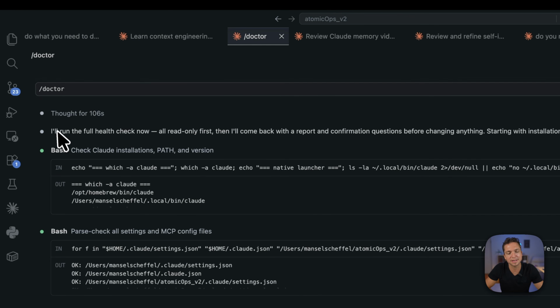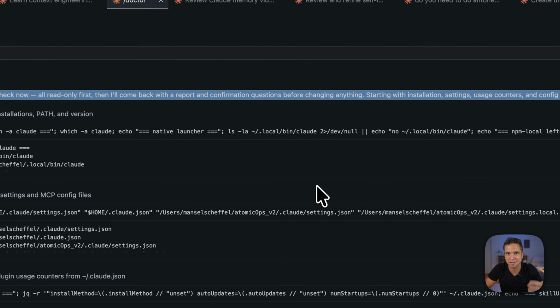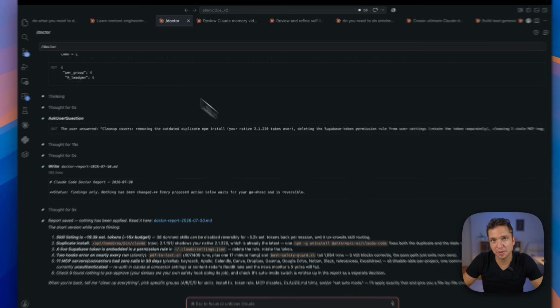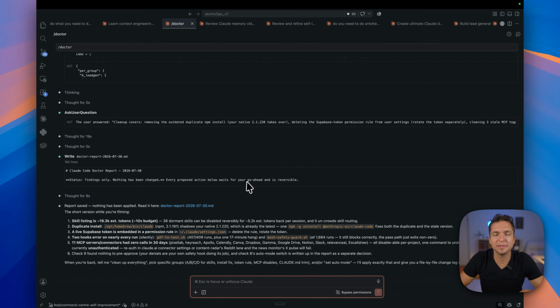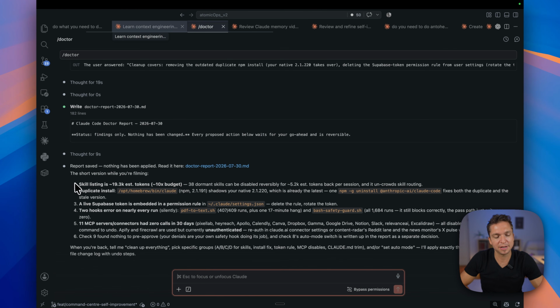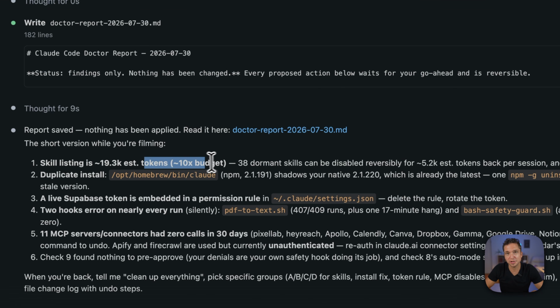What it does is a health check of the environment and looks at several things that we're about to get into. So what this skill does is it builds you a report of everything that it thinks is wrong with our current environment, things that are inefficient or things that we could be doing better. And if we look down over here, let me zoom in just a little bit, you'll see that it's given us a TLDR. So skill listing is 19.3K tokens just for our descriptions.